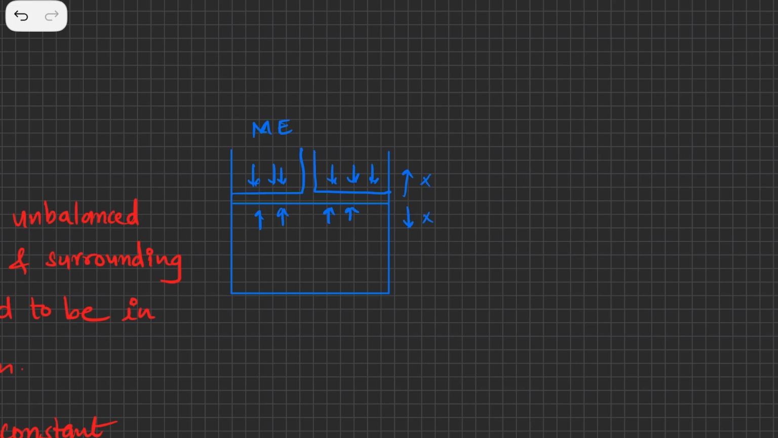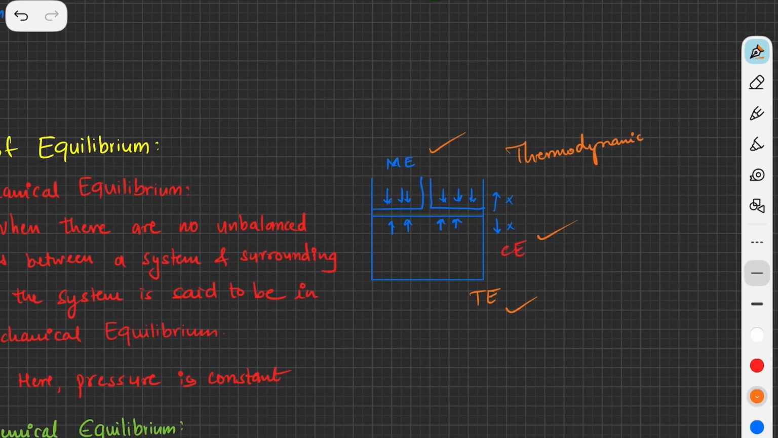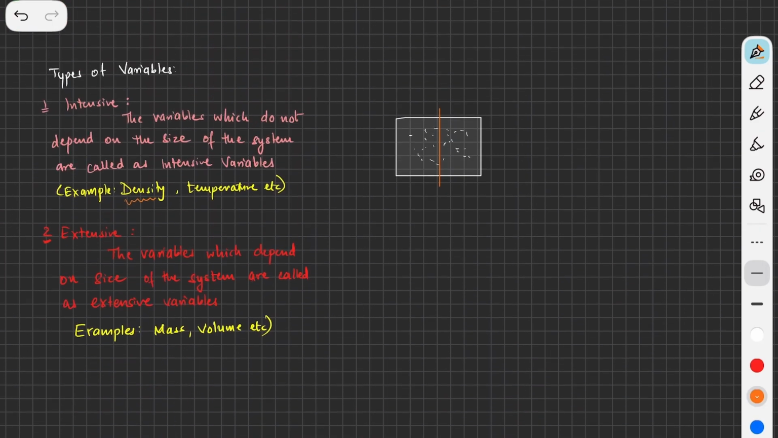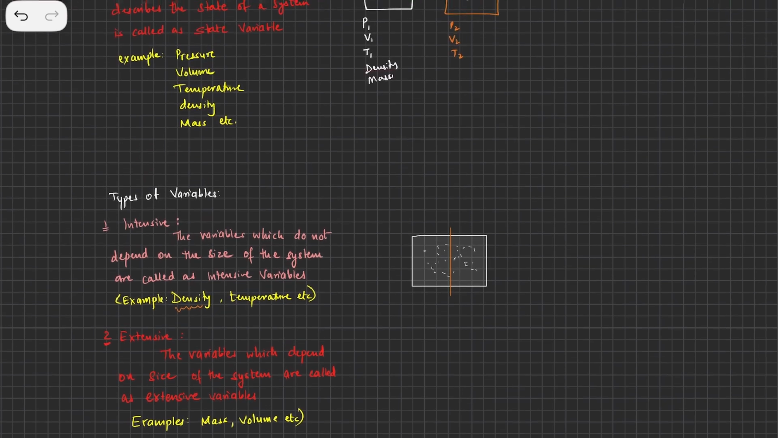Now, if the body is in mechanical equilibrium, in chemical equilibrium, and in thermal equilibrium, then when all these three conditions are satisfied, we say that the body is in thermodynamic equilibrium. So this is what thermodynamic equilibrium is, and all the types of equilibrium, along with variables and types of variables. So today we are going to wind up on this video.